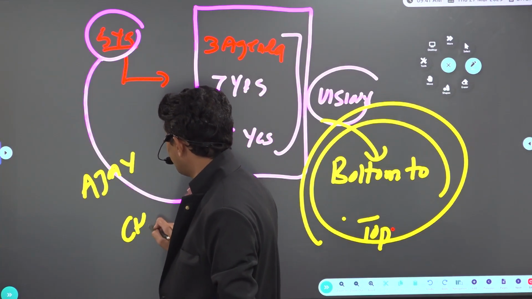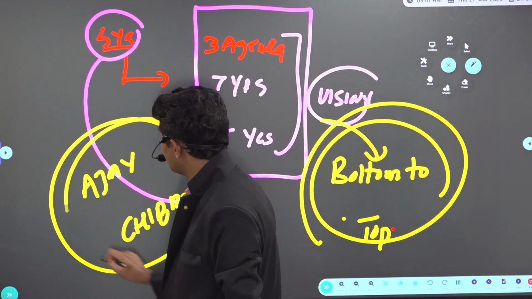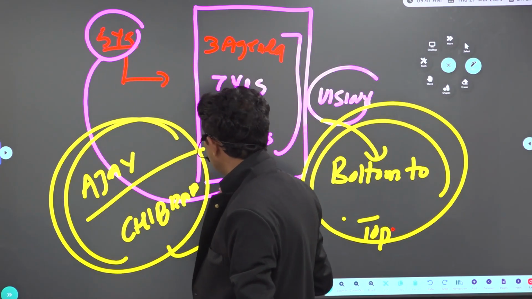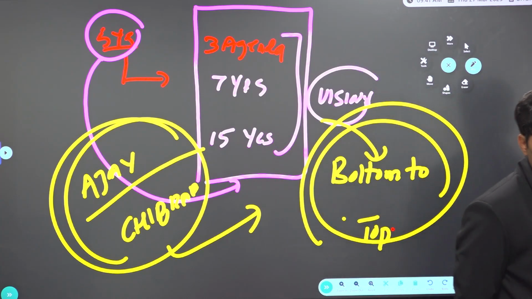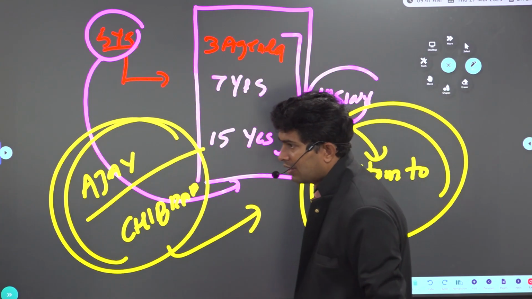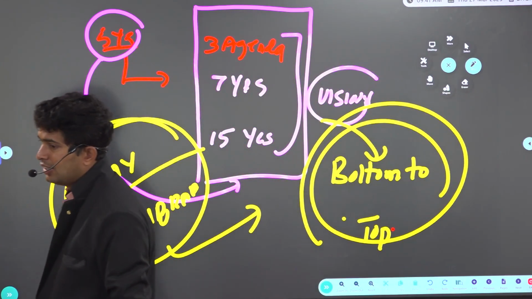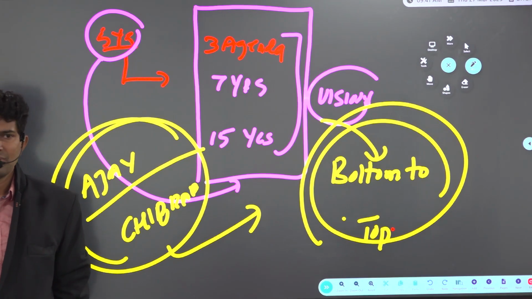Ajay Chibrar Committee. Ajay Chibrar Committee was appointed to improve the efficiency and working of Niti Aayog.